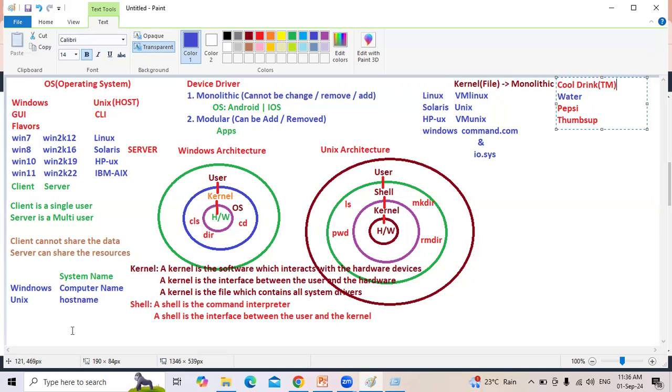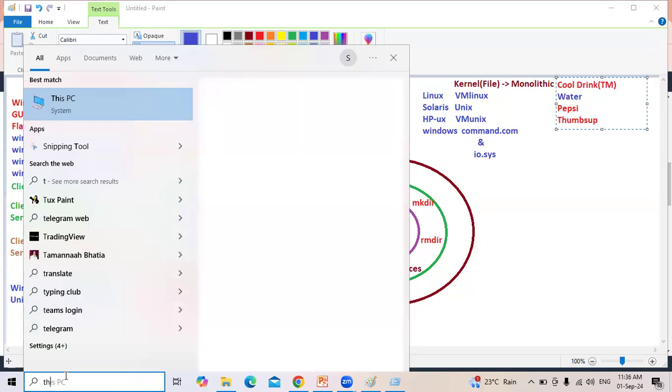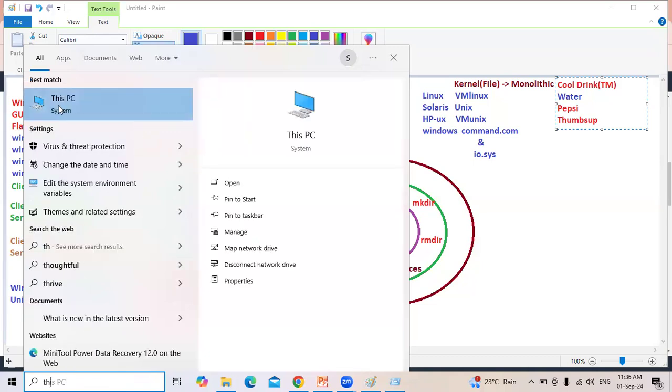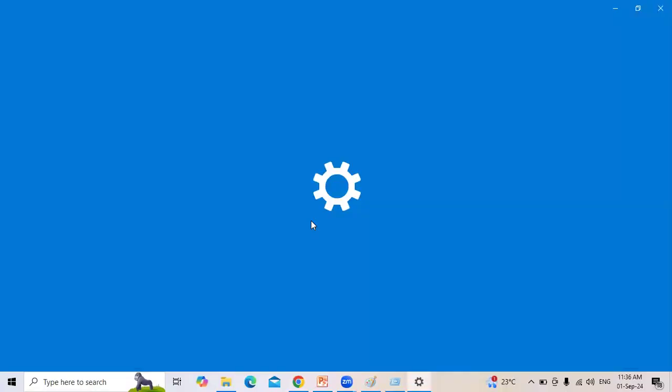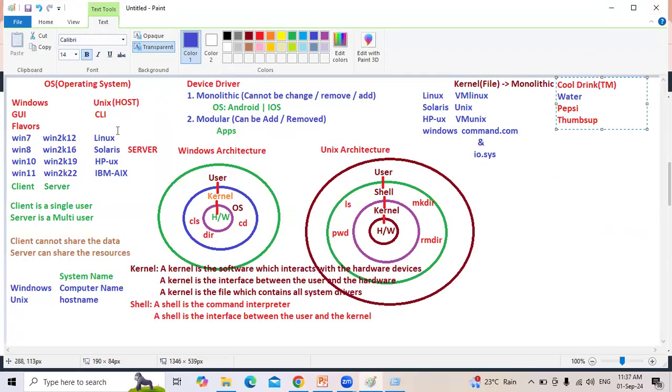How do we come to know whether Windows 7 or 8 or 10 is installed? Go to This PC, Properties. You can see here Windows 10. Without going to This PC Properties, we don't know which Microsoft family it is. So Windows is the trademark, a generic word. I should tell the flavor.